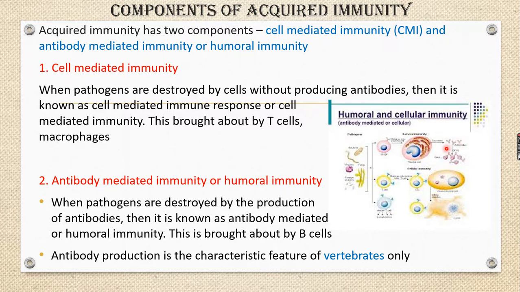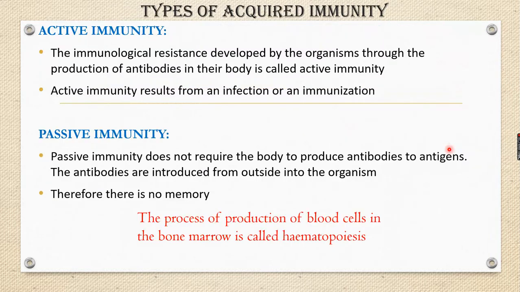Antibodies. Y-shaped structures, these are called antibodies. Now there are two important types of acquired immunity. One is active immunity, another one is passive immunity. If there is immunological resistance developed by the organism, by the production of antibodies in the body itself, then it is called active immunity.